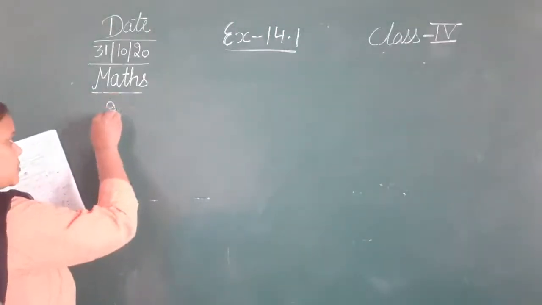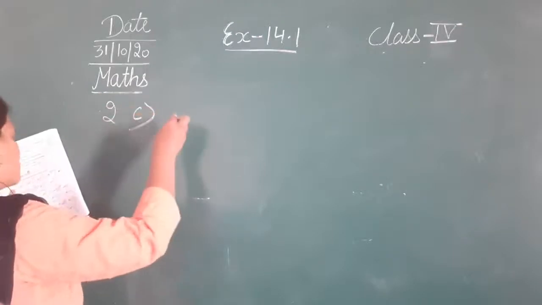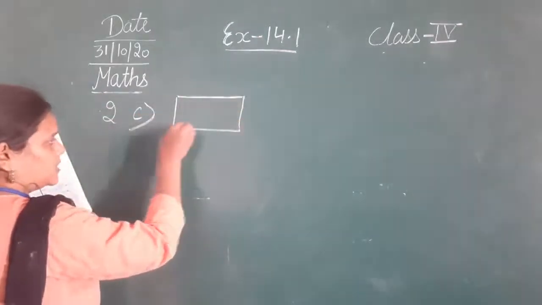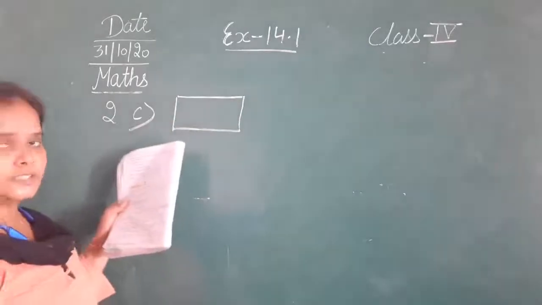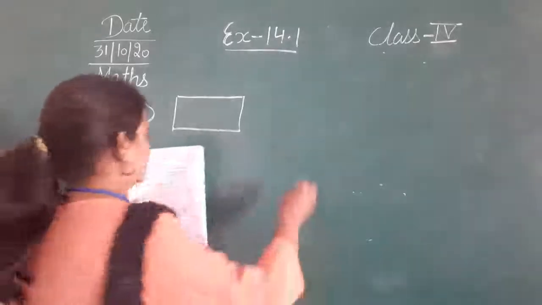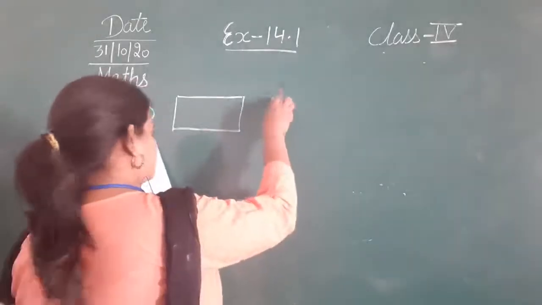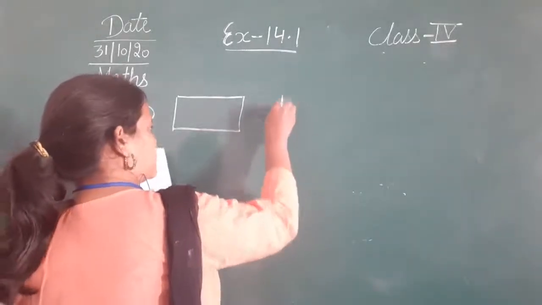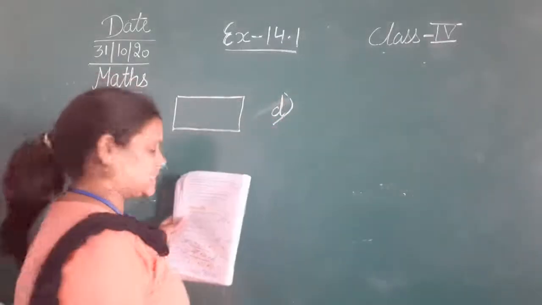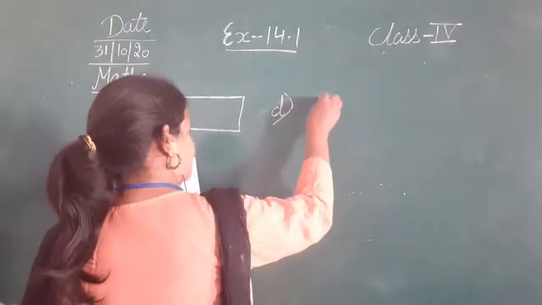So in the second question, C is a polygon whose figure is like this. It's a rectangle. So a rectangle is a polygon. Then D is also a polygon. It is a closed figure drawn with the help of 4 line segments.